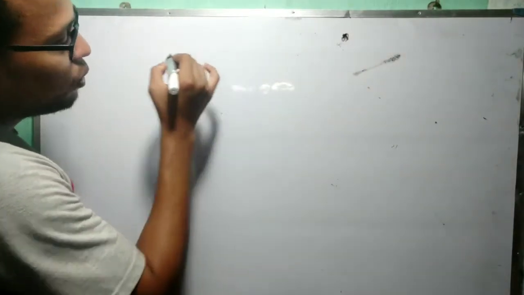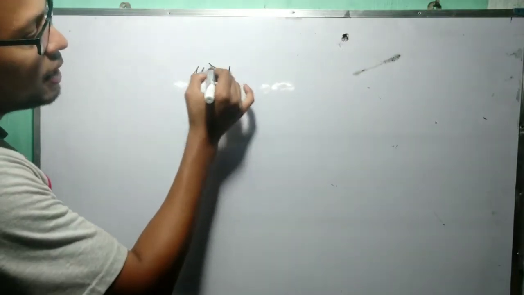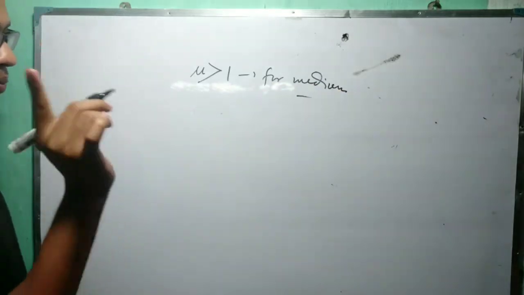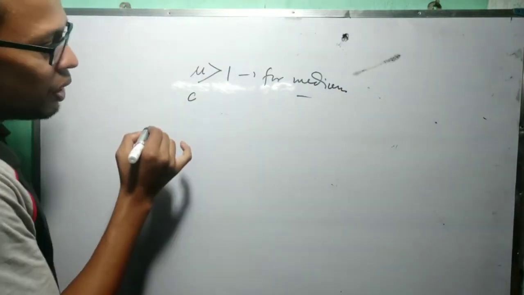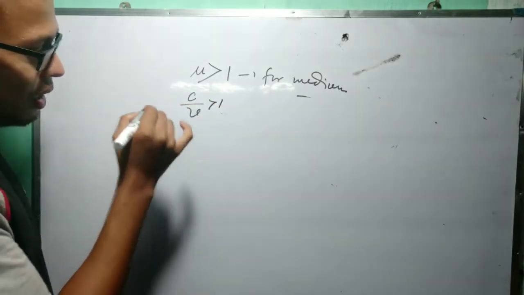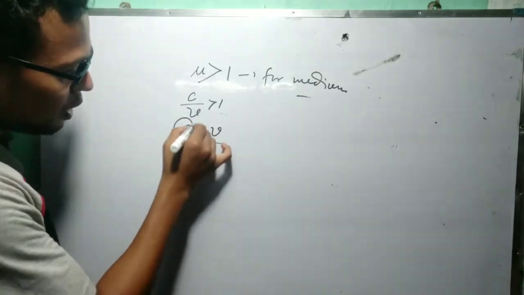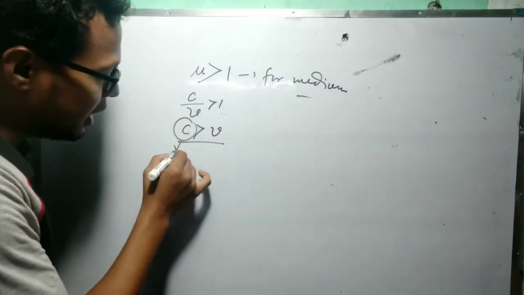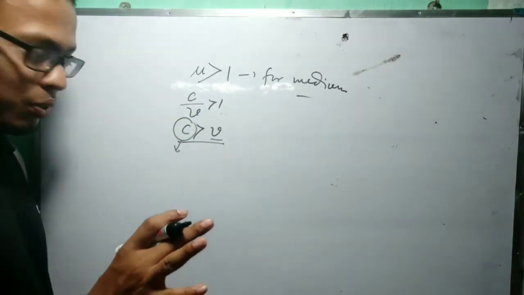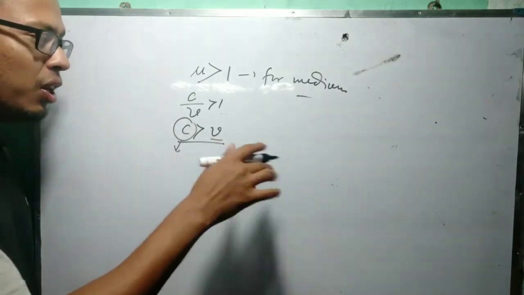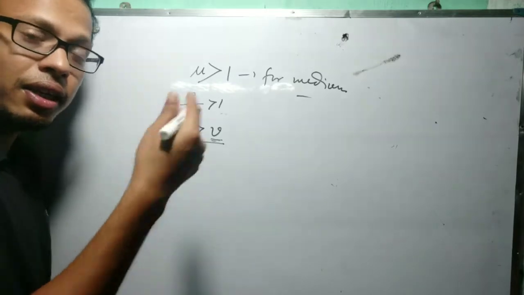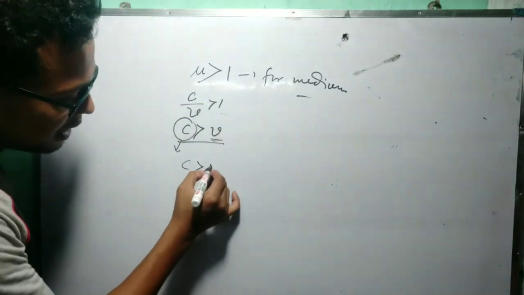Now this value of mu is always greater than 1 for a medium. Why? See, we have read mu equals C by V, which is greater than 1. Means C is always greater than V. See what I told about C. C is the speed of light in air, which is obviously more than the speed of light in any medium. C is always greater than V, or you write U, whatever. V means the velocity of light in any medium. So always C is greater than V.